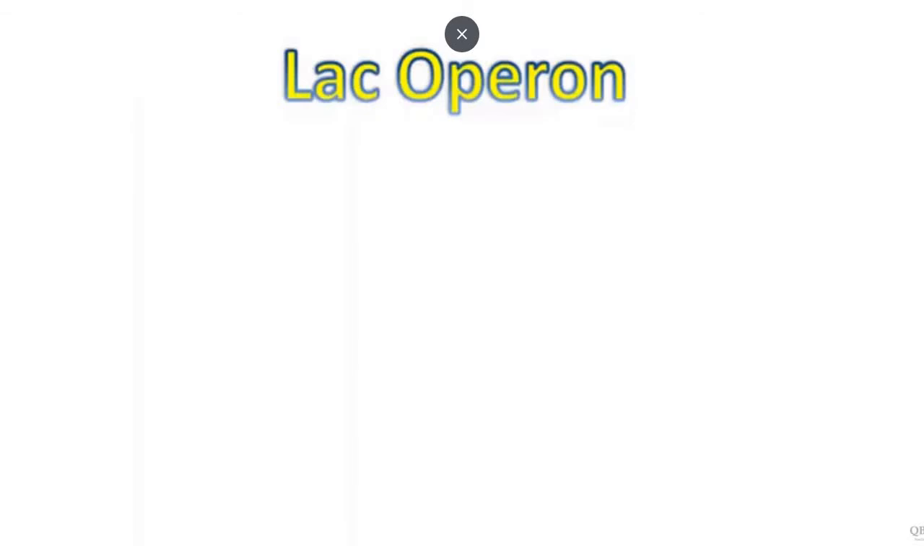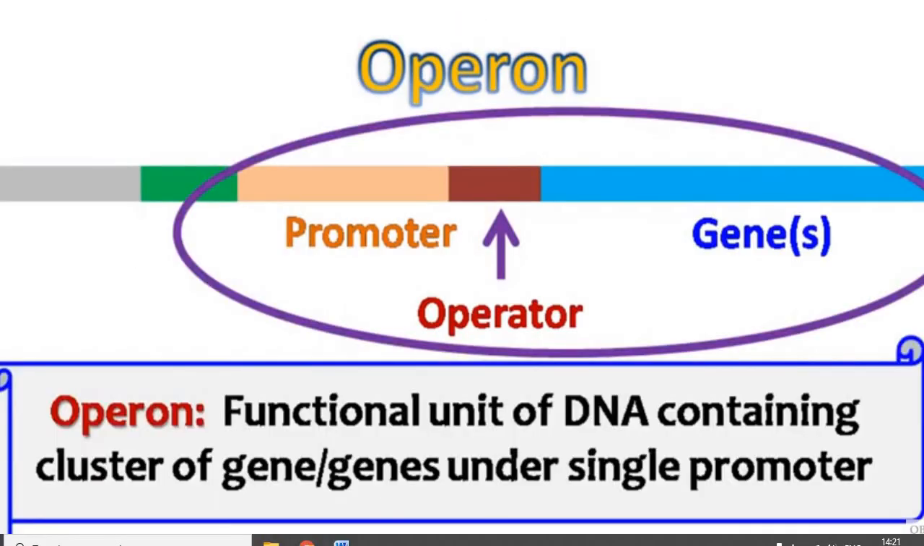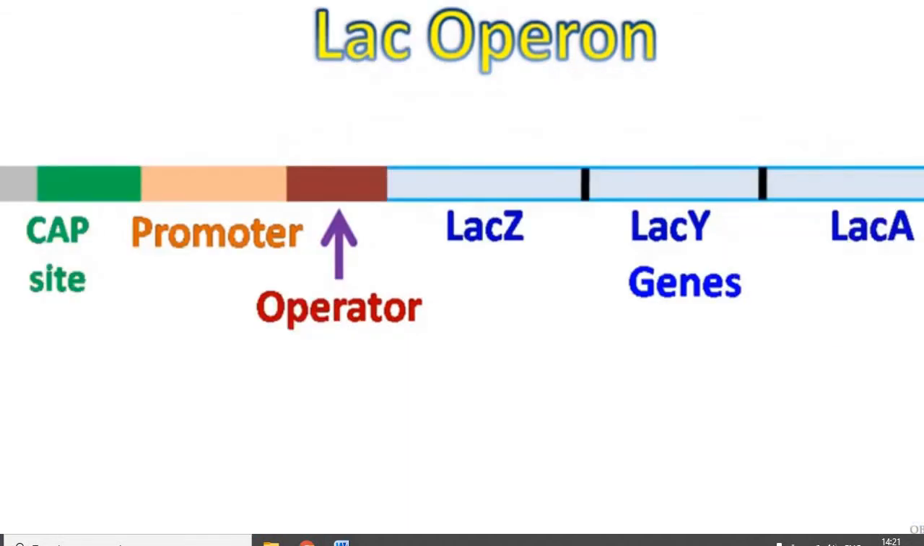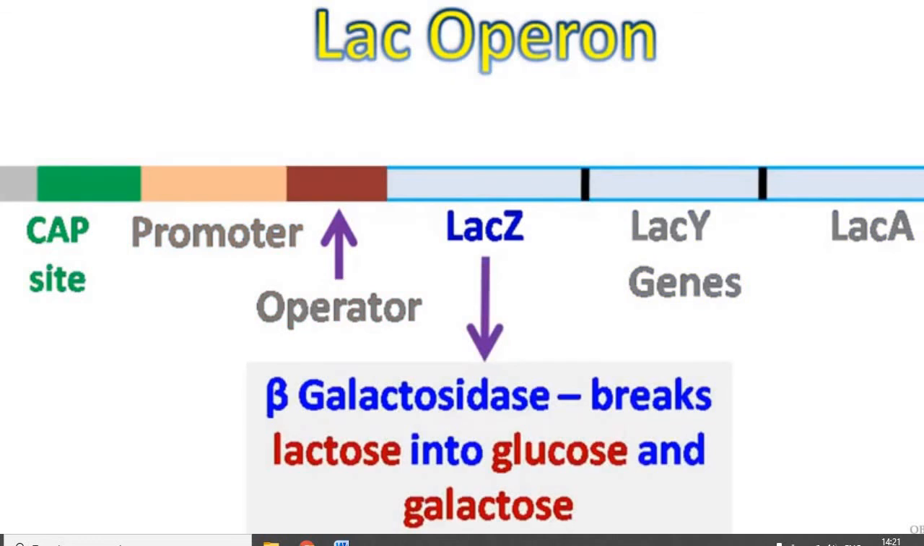Now let's talk about the lac operon. An operon is a functional unit of DNA containing a cluster of genes under a single promoter. The lac operon has 3 genes, LAC-Z, LAC-Y, and LAC-A. The LAC-Z gene encodes the beta-galactosidase enzyme. This breaks lactose into glucose and galactose.